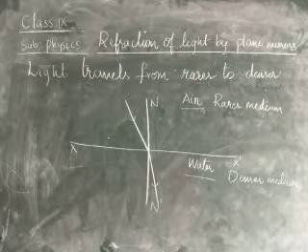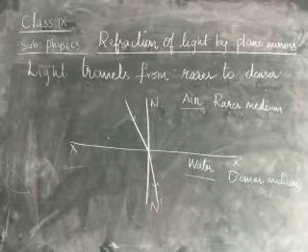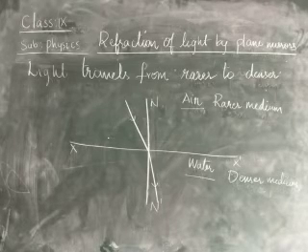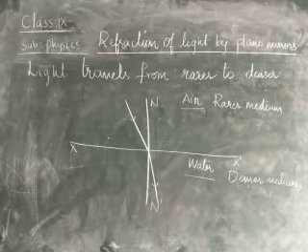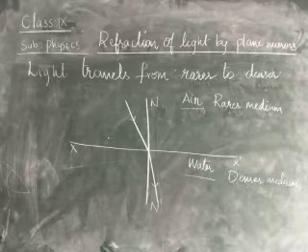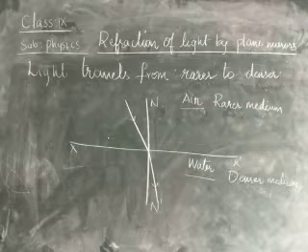Here when we discuss any two media, refraction takes place when light travels from one medium to another medium, as we know. Here we are taking two media, that is air and water.